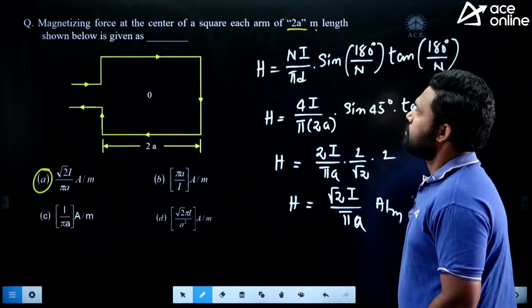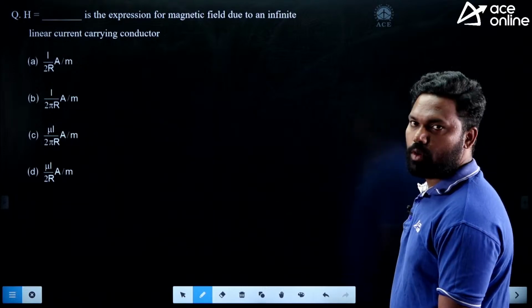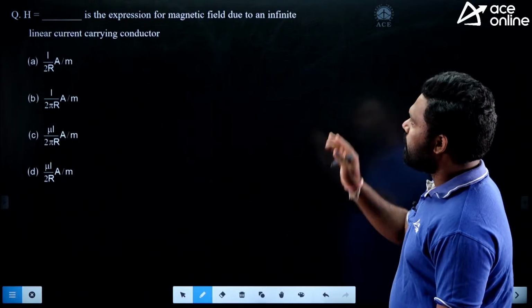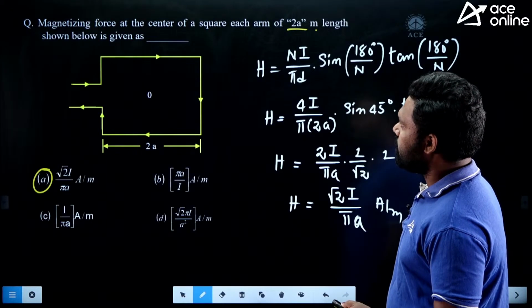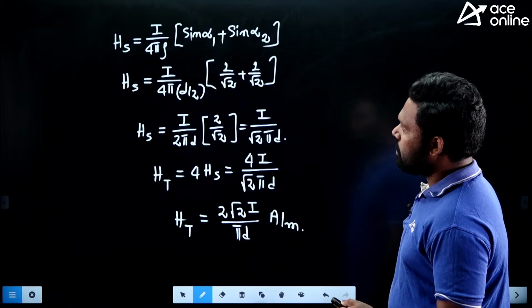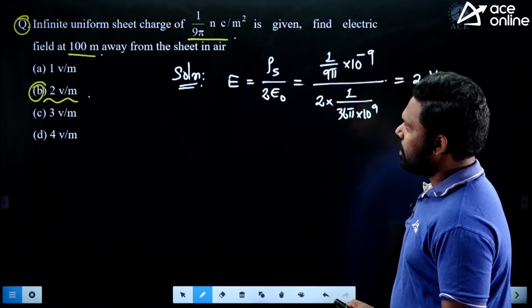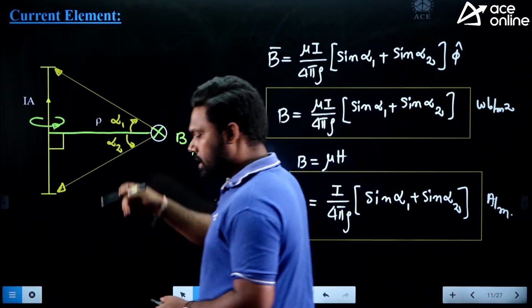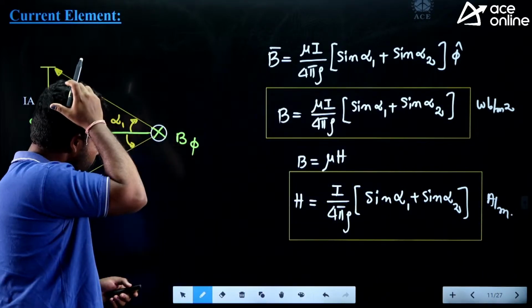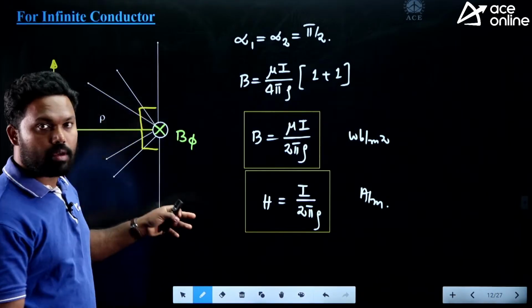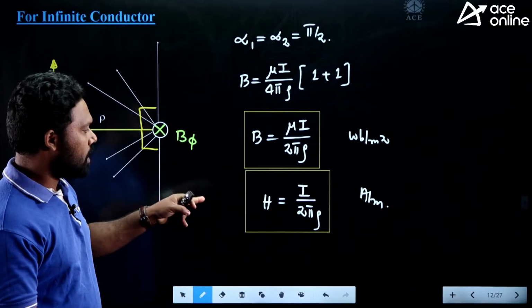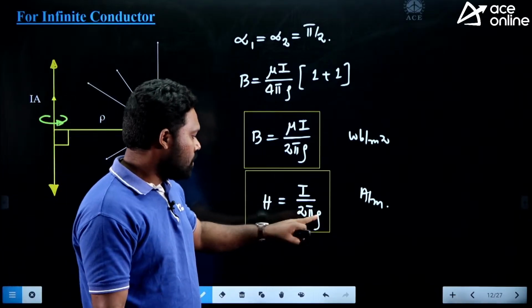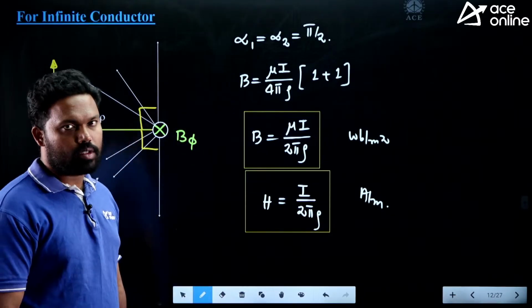Okay guys, here is one more question. It is based on the infinite line current. See here, all these are for the finite lengths. So I have given two formulas. This is the magnetic field due to a finite length current carrying conductor. And if you modify this one, you can get the formula for the infinite line current: H is equal to I by 2 pi rho. What is this rho? Rho is the perpendicular distance. So that is also important.